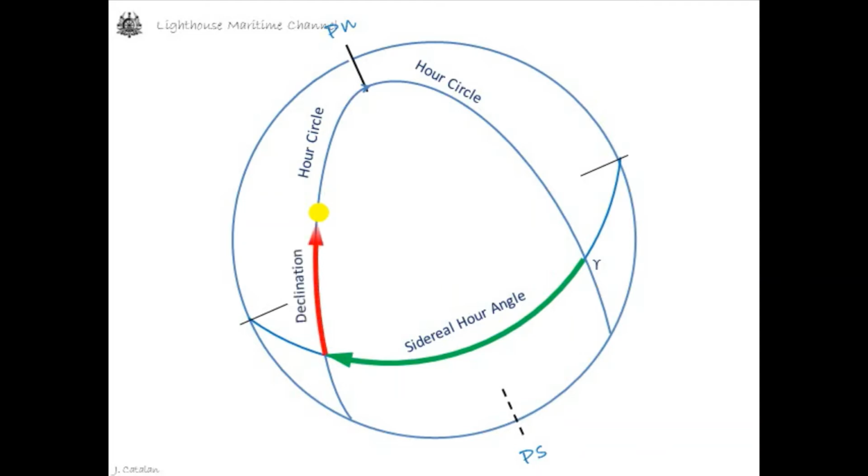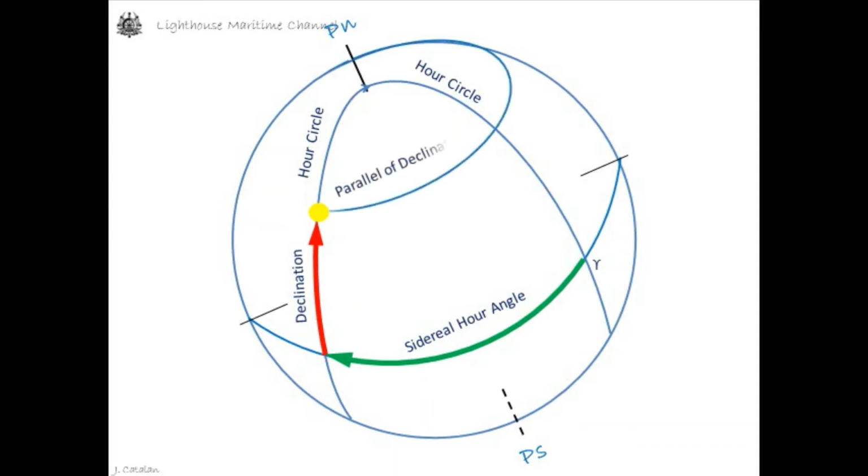Declination is the body's angular distance from the celestial equator and the celestial location of the body along its hour circle, and is measured north or south of the celestial equator in degrees from 0 to 90 degrees, similar to latitude on the Earth.